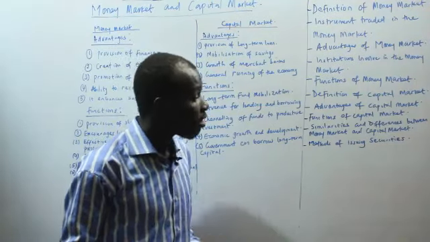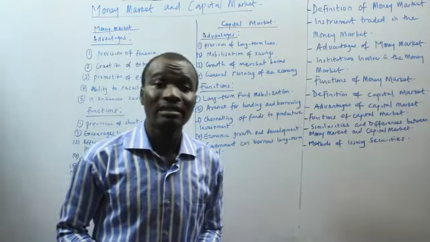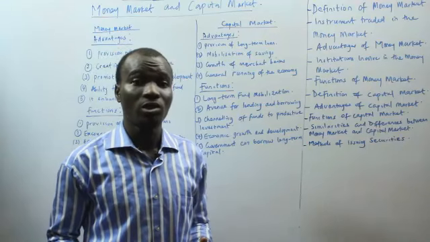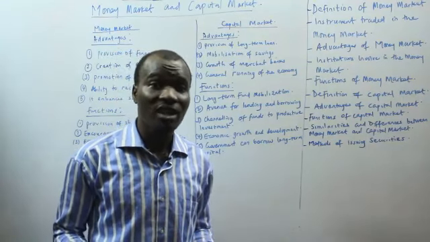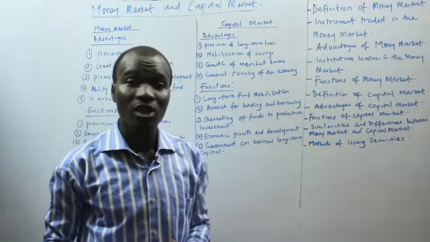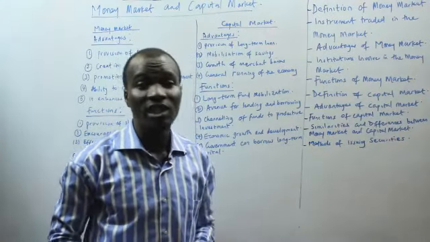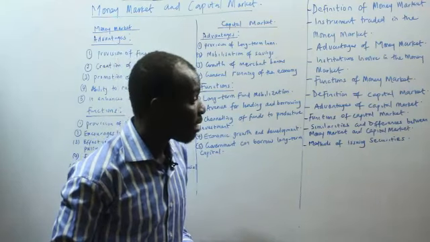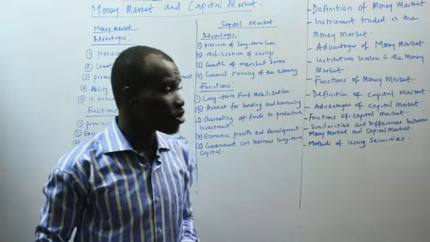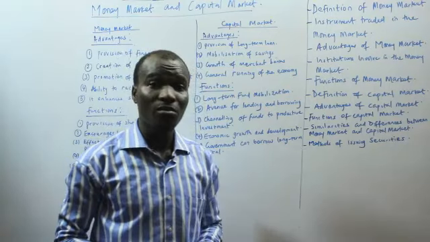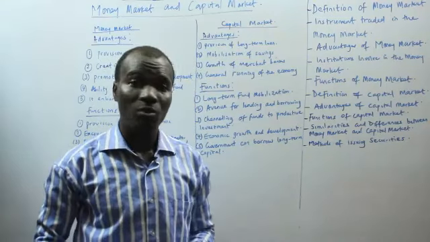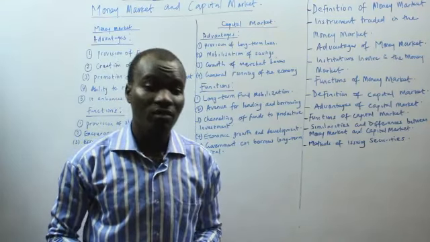Also, the money market usually lasts for less than 1 year, that is the maximum period for which the asset being traded in the market can last, and the capital market is usually more than a year. And also, the risk in the money market is always low, while the risk in the capital market is very high.